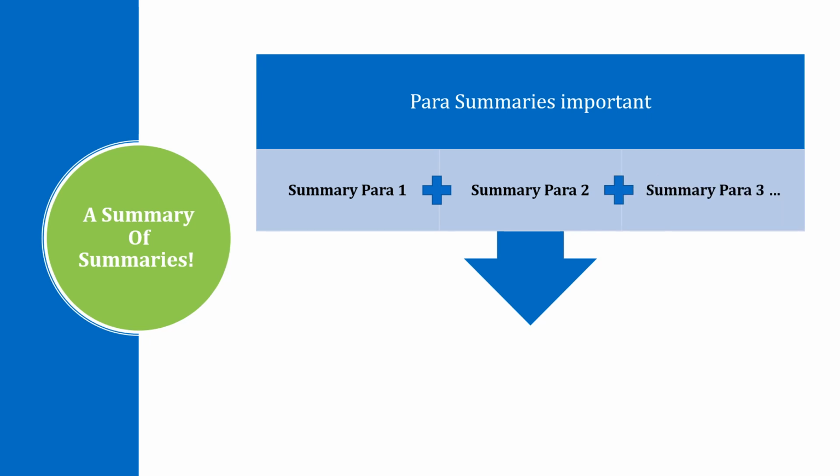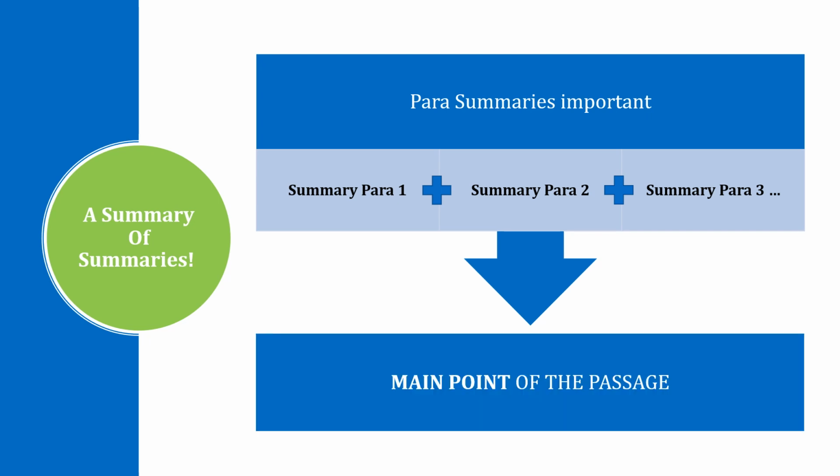Understanding the flow of information helps us understand the author's purpose in writing them, and thus piecing together the main point becomes a summary of all these summaries. We are sure that this illustration makes the derivation process absolutely clear to you. We will see this process in action with the help of two examples.